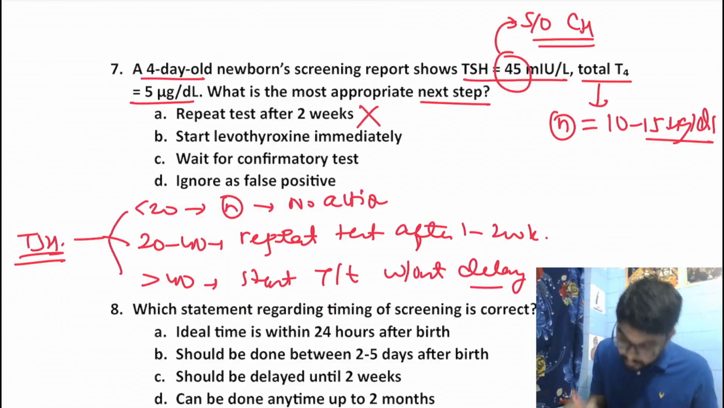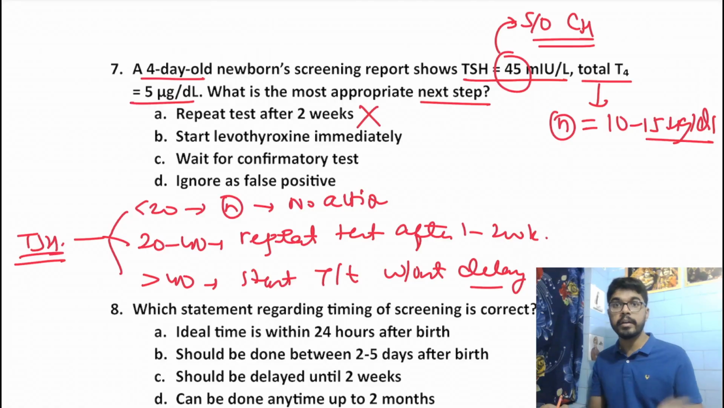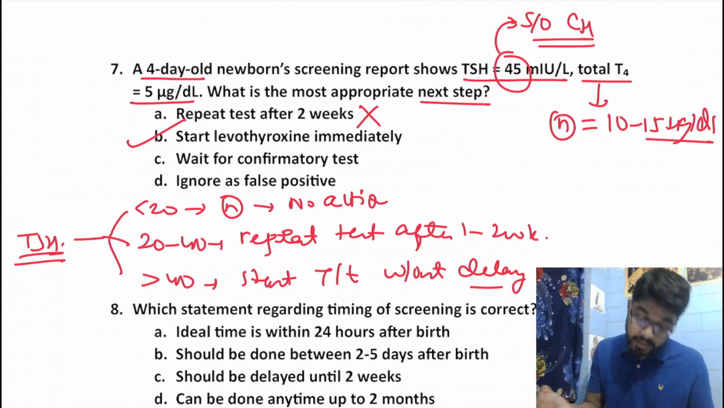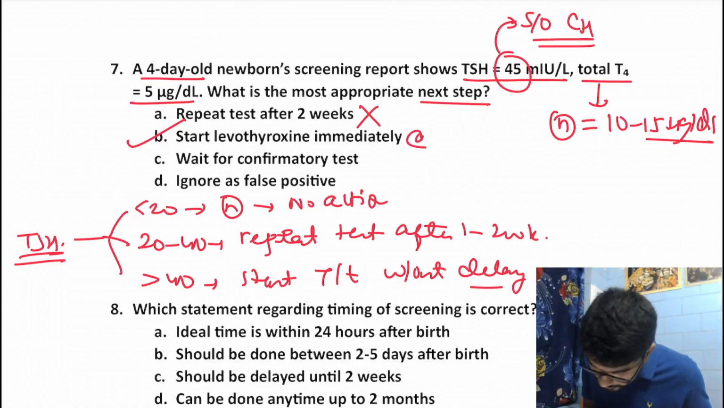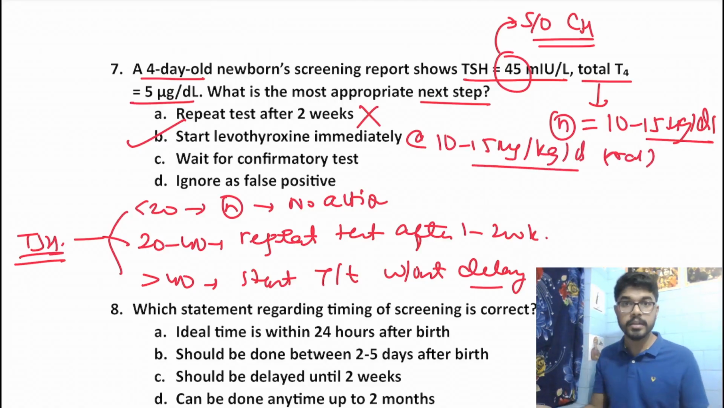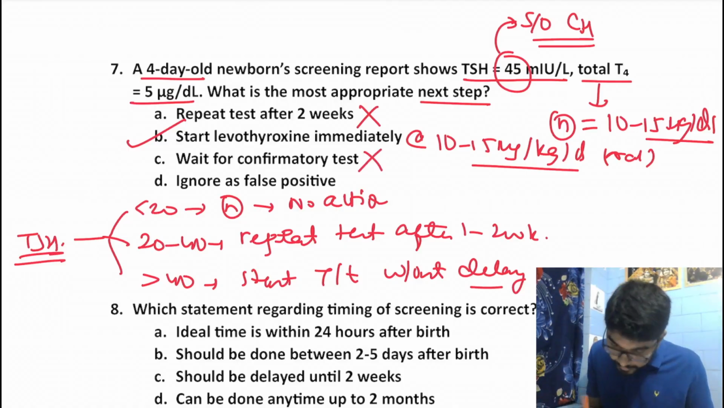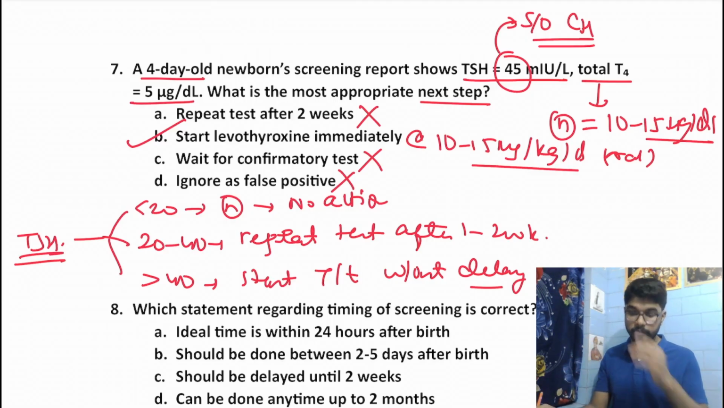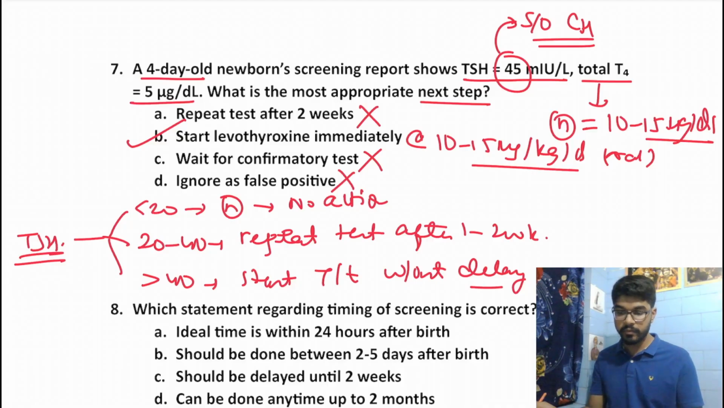Repeat the test after 2 weeks? No. Had the value been less than 40 and more than 20, then we would have repeated it after 2 weeks. Start levothyroxine immediately? Yes, we need to start levothyroxine immediately at the rate of 10 to 15 micrograms per kg per day, oral dose. Wait for confirmatory test? No, we would not wait. And ignore as false positive is also a false statement. Our answer should be to start treatment as soon as possible without any delay, even if we are not confirming it, if the value is more than 40.